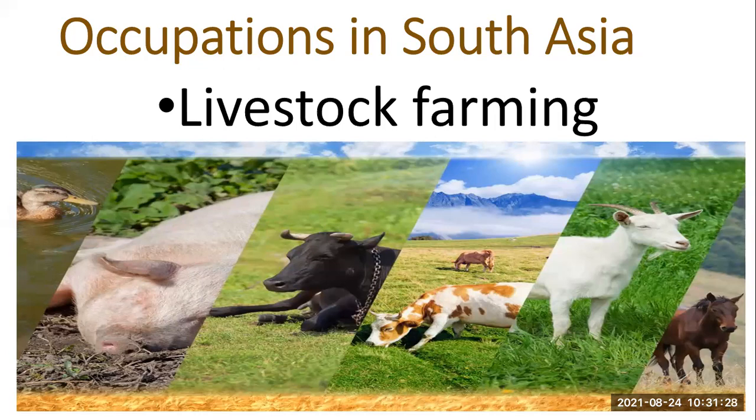So areas that do not receive sufficient water for agriculture usually develop in industries in livestock farming or raising animals such as goats, cows, camels. These animals usually survive on cheap food and little water. If there is no water, they can survive on very little water. The food they eat is very cheap and it is easy to afford.